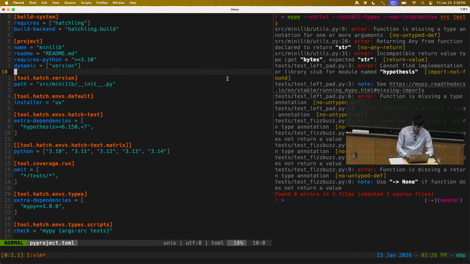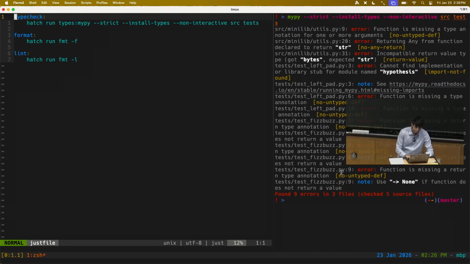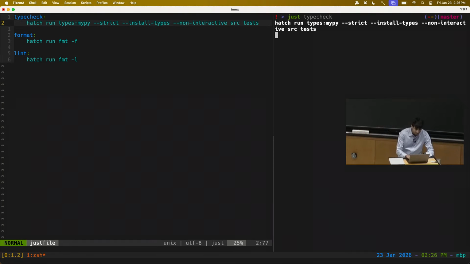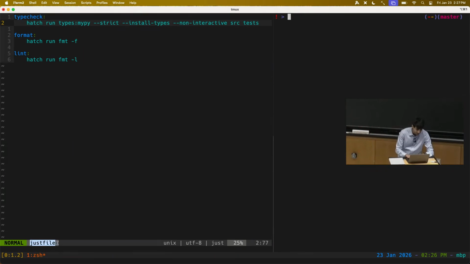And so there's also a notion of something called a command runner, which basically is just a list of, I can show you what that looks like. There's a command runner called just, J-U-S-T, and you can basically define these short aliases for longer commands. So again, here it's a little bit redundant because I'm using the Hatch project manager, which also supports this functionality. But if you were working in a project where you weren't using something like this, and you wanted to not have to type out long things like this string, instead you can just do just type-check and just format and so on, and it will run the things defined in this justfile here. So handy little tool.